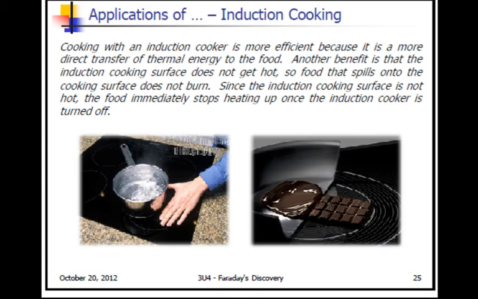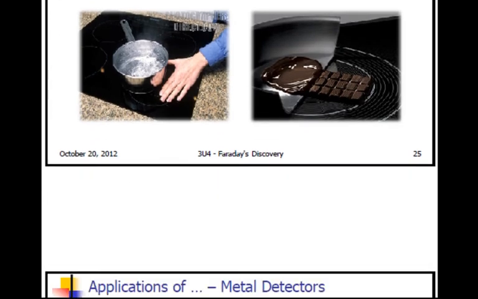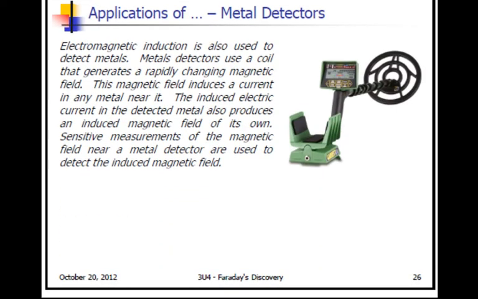There's a piece of chocolate, a chocolate bar, with a half pan. Only the chocolate in the pan is being cooked. The chocolate on the other side of the stove is not being cooked. And you could place your hand on top of the surface, although it's not advised that you do that because that is kind of dangerous if you do touch it.